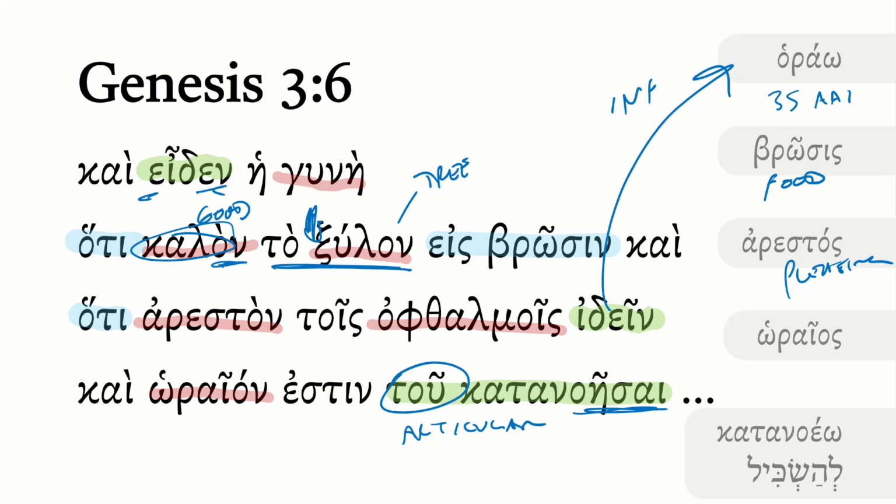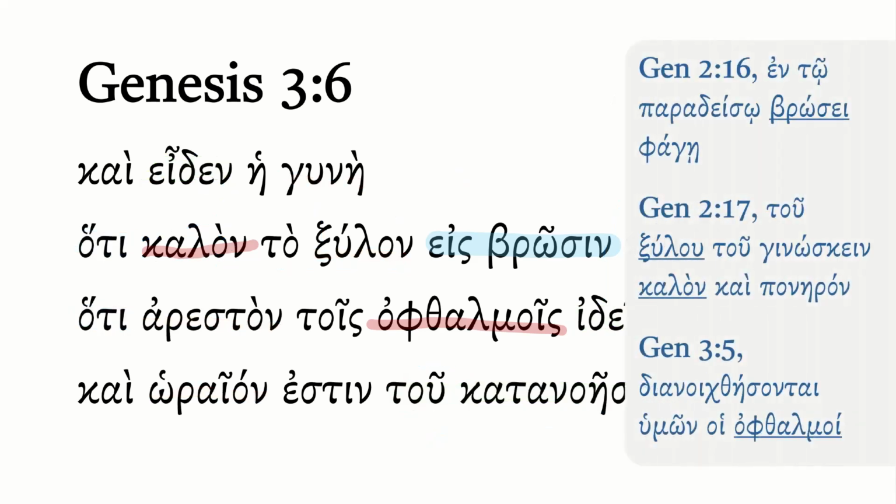But what's interesting, just a minor point here, the underlying Hebrew is lehaskil, which is to make wise. And so in a certain sense, you could argue that katanoeo maybe picks up on a little bit of that nuance, but actually the Greek translator is probably sticking more with the visual aspect of seeing and contemplating and so forth. Before we finish the verse, though, let's take a look at some of the wordplay going on here.